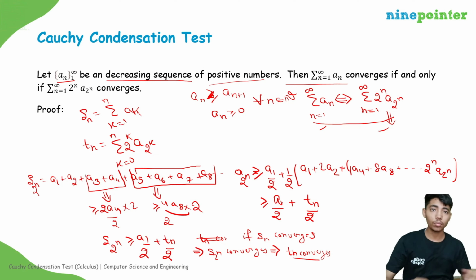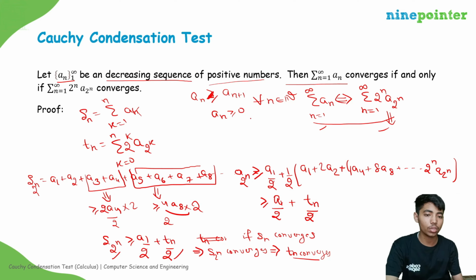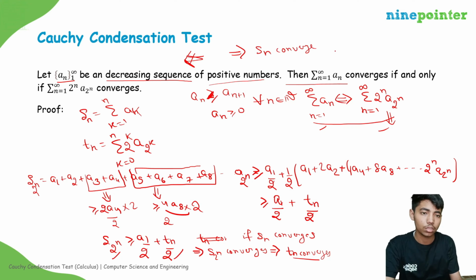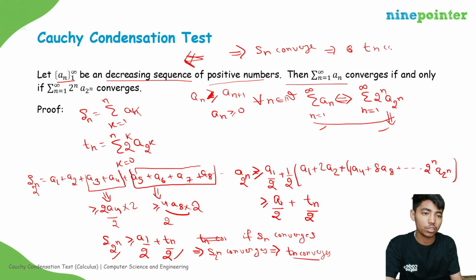Okay, so we have done this, like how using the comparison test we can say that if this converges then this will converge. So we have proved this part, that S_n converges implies T_n converges.